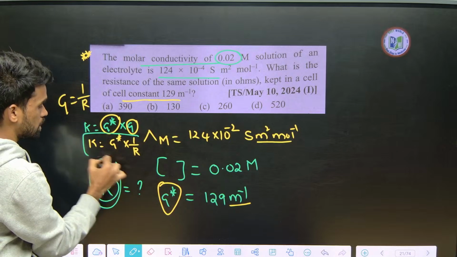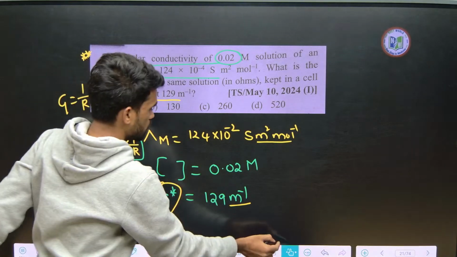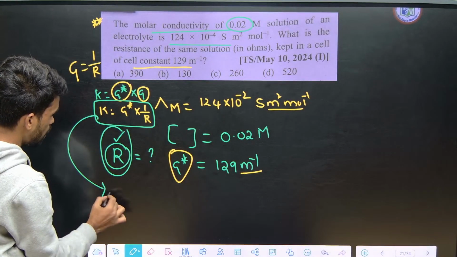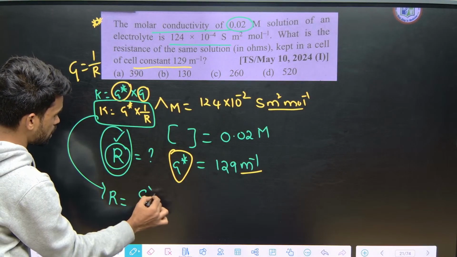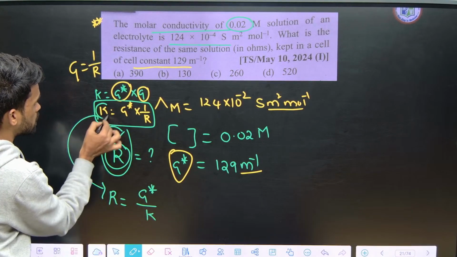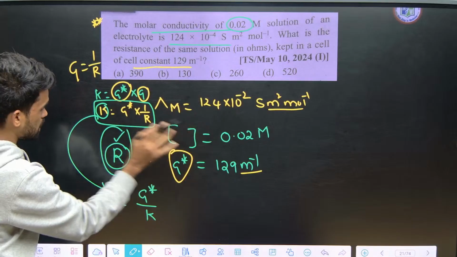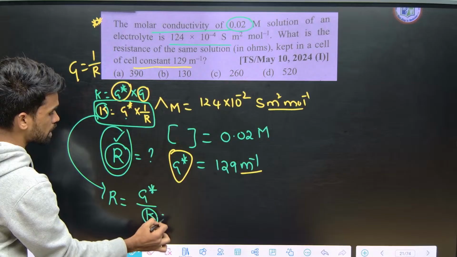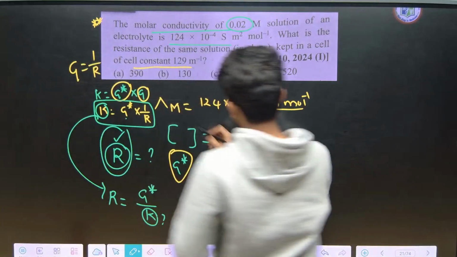Yes, we got it finally. So R can be written from here as G star by K. Why am I writing G star by K? Yes, we will definitely get the K value, and the G star value is given. So how do we get this K? We can calculate K from this del M.